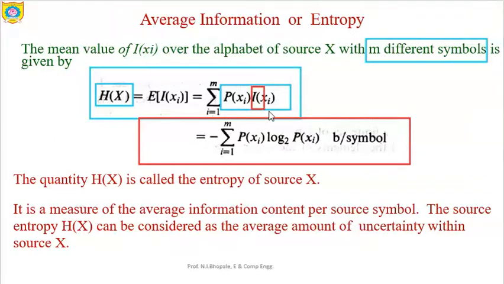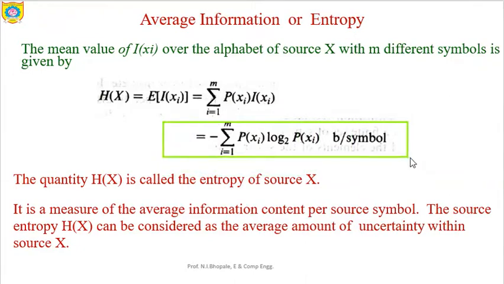So I(xi) is simplified as minus log of p(xi) to the base 2. Don't forget this base 2, because based on it bits per symbol is the unit that is generated. So you cannot write log to the base e here. Right now we are discussing everything in terms of bits, so it is necessary to proceed only with respect to bits. So this is the bits per symbol.